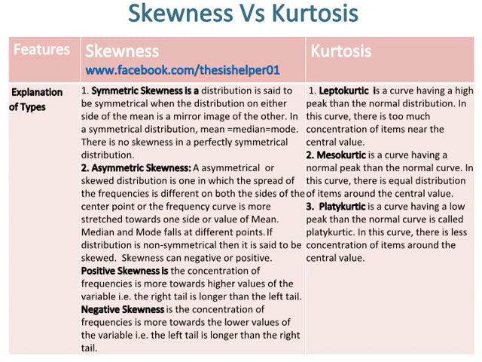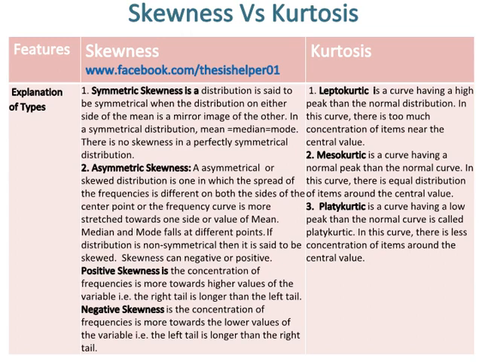Asymmetric skewness. An asymmetrical or skewed distribution is one in which the spread of the frequencies is different on both sides of the center point, or the frequency curve is more stretched towards one side or value of mean. Median and mode fall at different points. If a distribution is non-symmetrical, then it is said to be skewed. Skewness can be negative or positive.